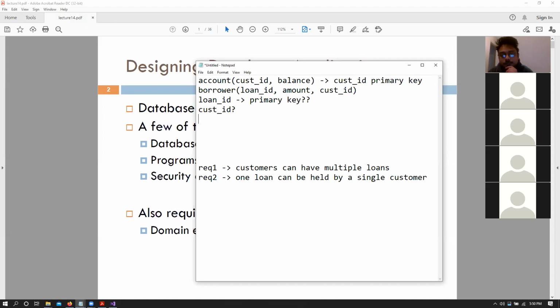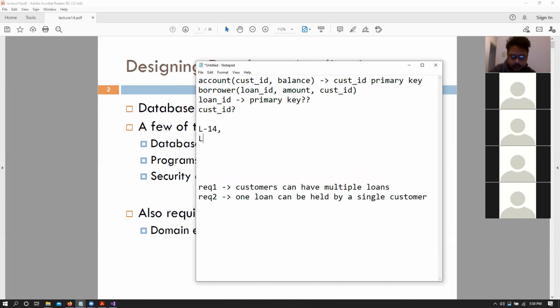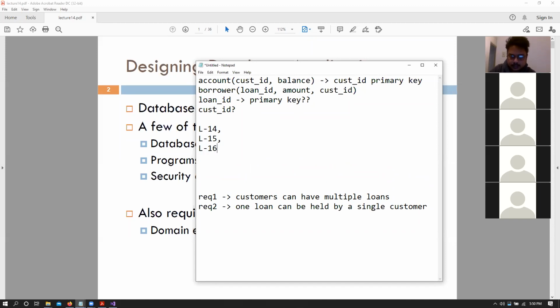But what if, okay, let's have this. So let's say that, yes, a foreign key, but we also need one more constraint, I think. Let's say that loan ID is a primary key. So L14, L15, let's say, and L16. These are all primary keys, all different values. That works out. Let's say that L14 is held by C1. That works out. Let's say that L15 is held by C2. That works out. It is still two different loans.